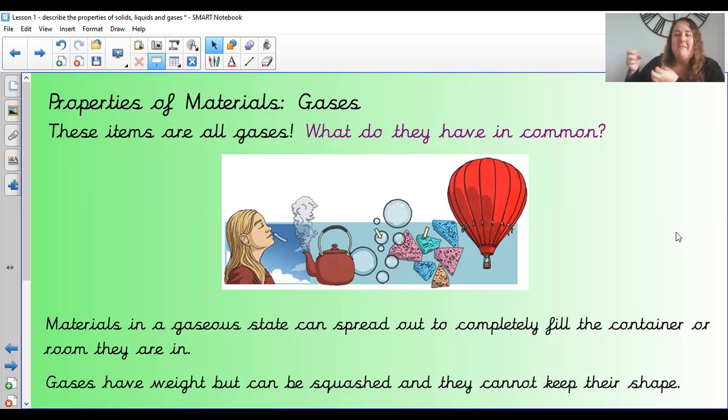So I don't have any gaseous things I can show you. I didn't really want to boil the kettle just to show you the steam, but there is gas all around. And you can't feel it, but it can be squished. Even though you can't see the particles being squished, making them smaller, they don't keep their same shape, but they do have a weight. And we're going to find out a bit more about that in the next couple of lessons.